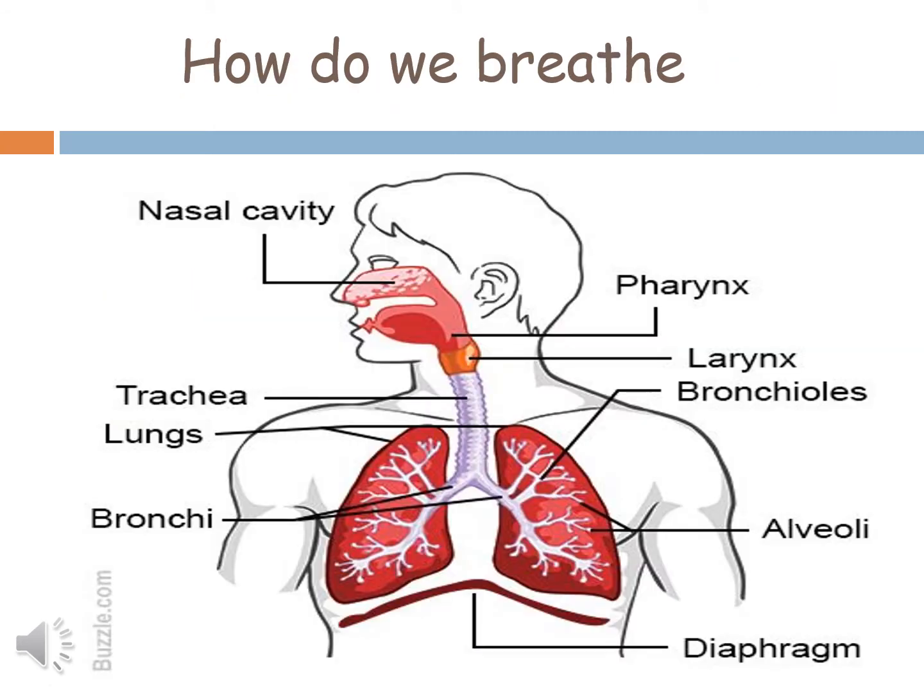Now next we will discuss how we breathe. We breathe with the help of our respiratory system. This diagram shows the respiratory system of our body, and this respiratory system consists of organs like the nose, nostrils, nasal cavity, trachea, meaning windpipe, lungs, bronchi, bronchioles and alveoli. These are the main organs of our respiratory system.